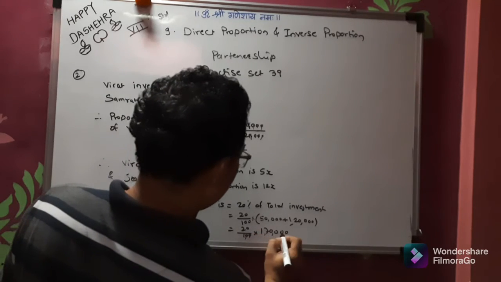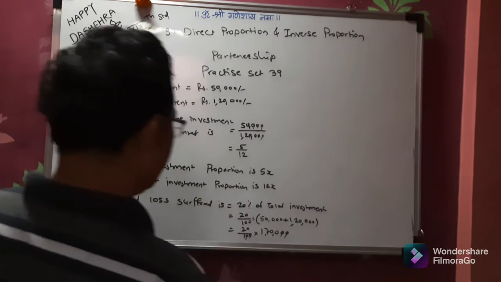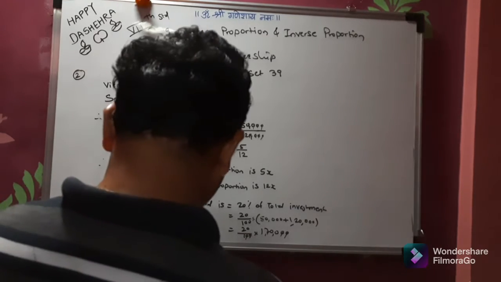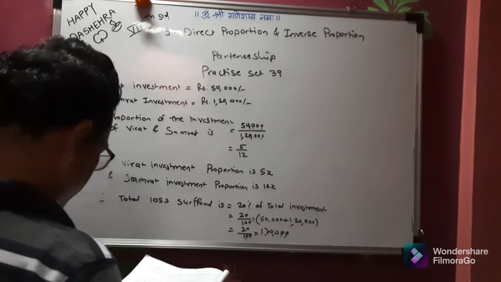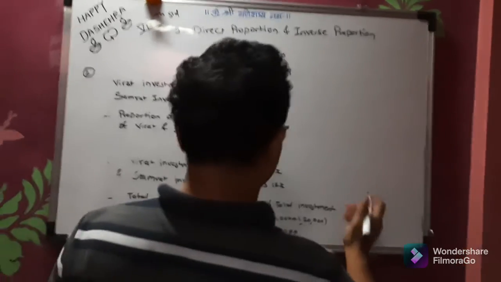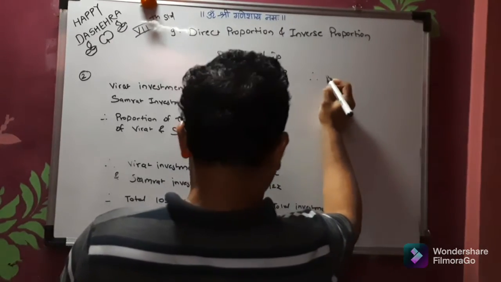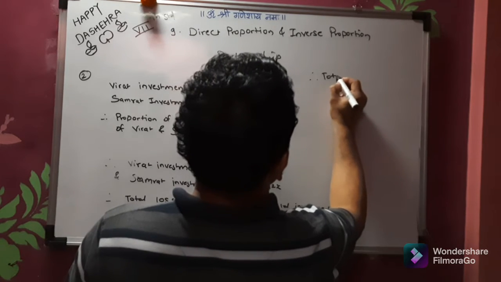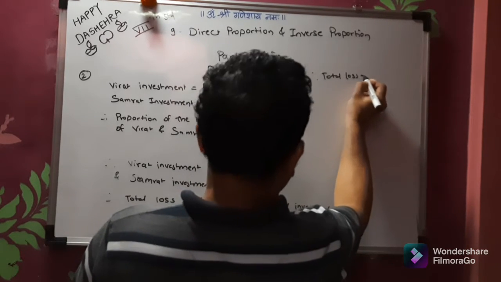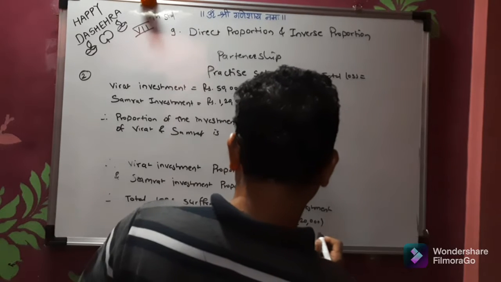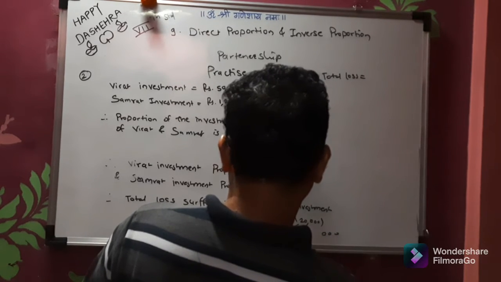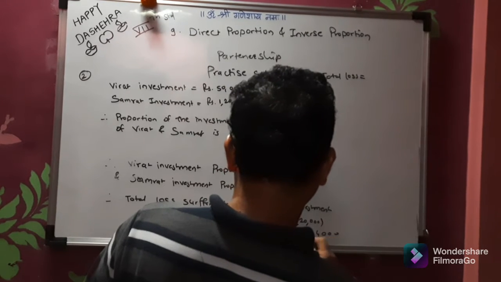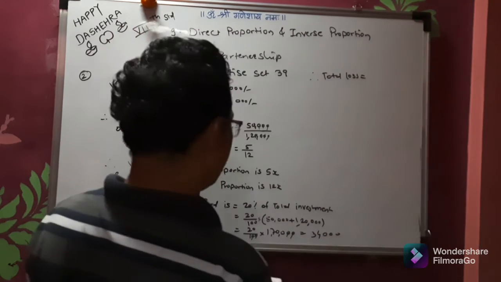So these two will get cancelled. These two will get cancelled. Now they suffered a loss of 20%. So total loss is equal to, 2 7s are 14, carry 1, this is 34,000.